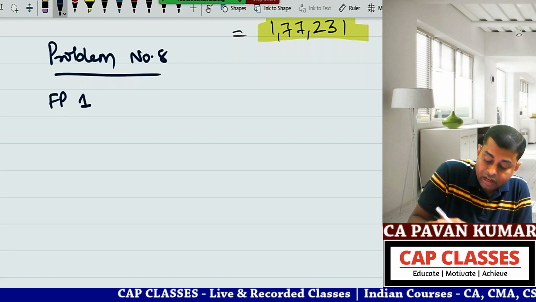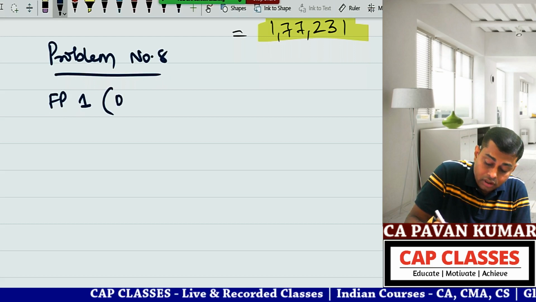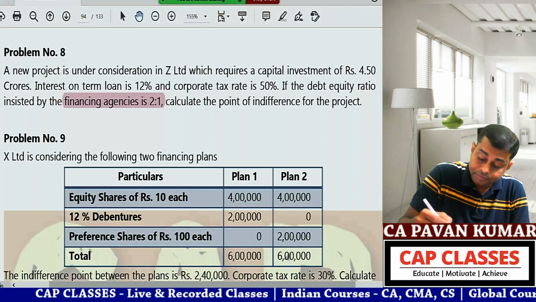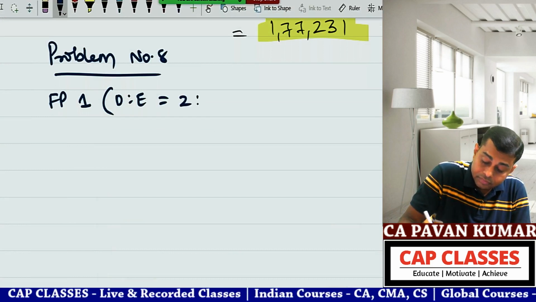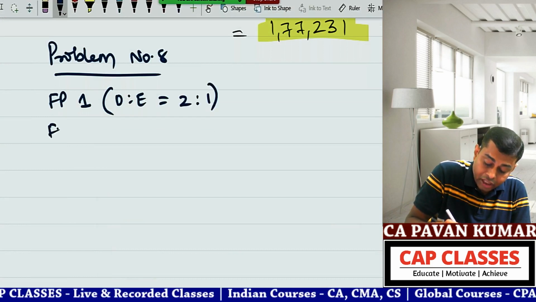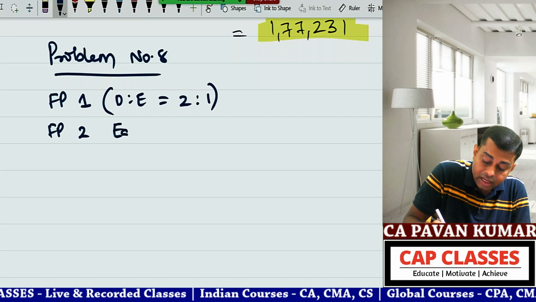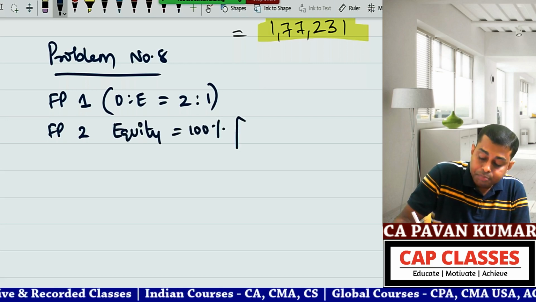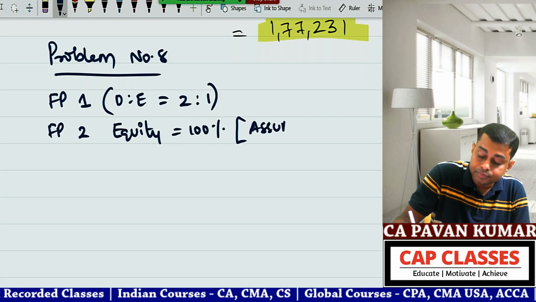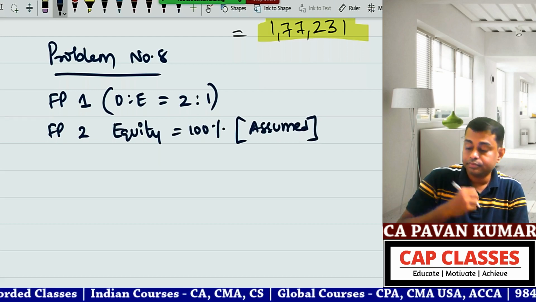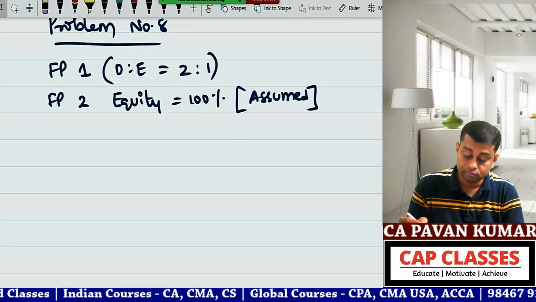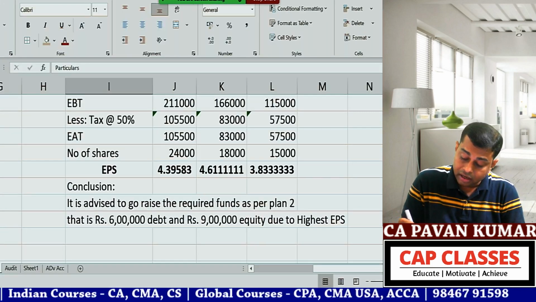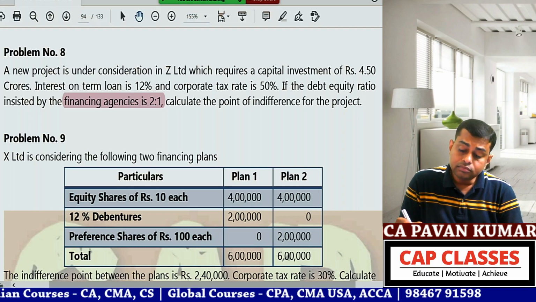Financial plan 1: debt to equity is in a 2:1 ratio. Financial plan 2: equity 100%. This plan is assumed. Correct? Now calculate any data given about EBIT.